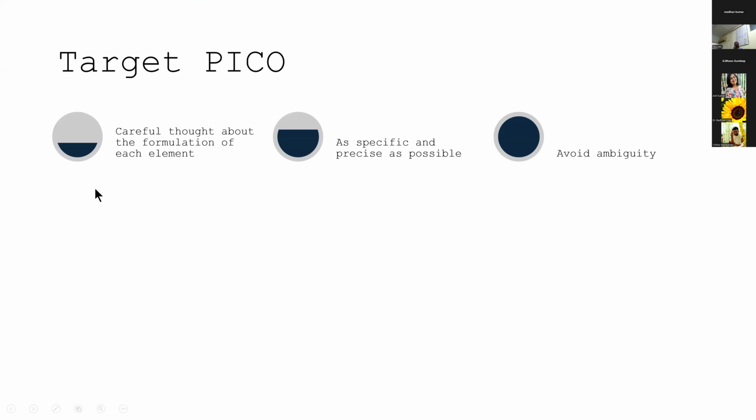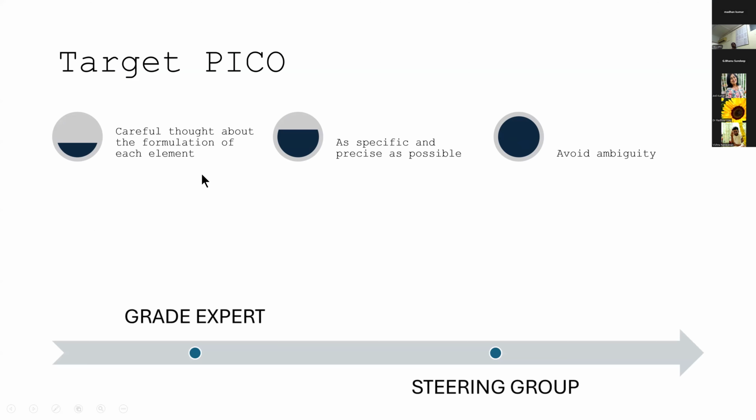So the target PICO. When we formulate the target PICO, we must give a lot of thought to the formulation of each element. We have to make sure it's as specific and precise as possible, and to avoid ambiguity. They usually recommend, when you're doing a systematic review or guideline development, to have a GRADE expert who can help you formulate a good PICO.